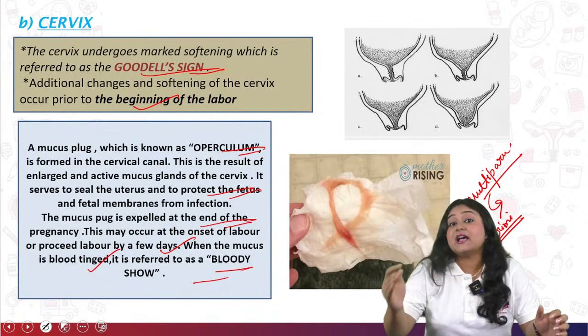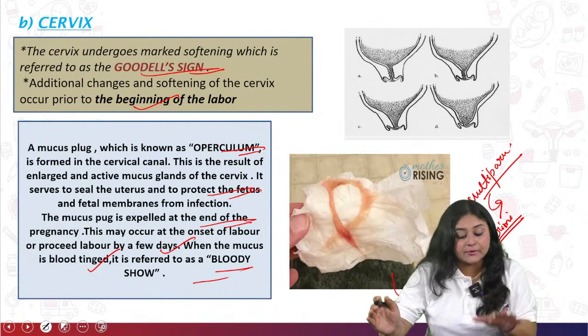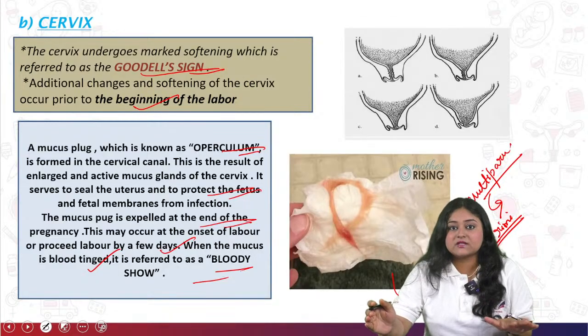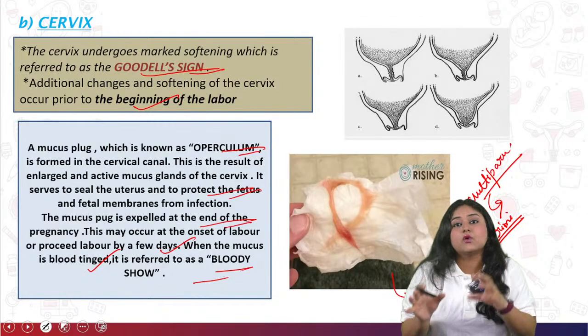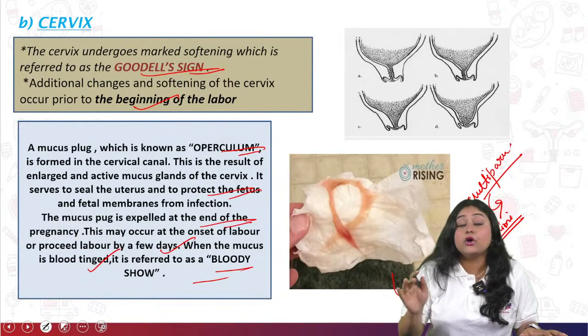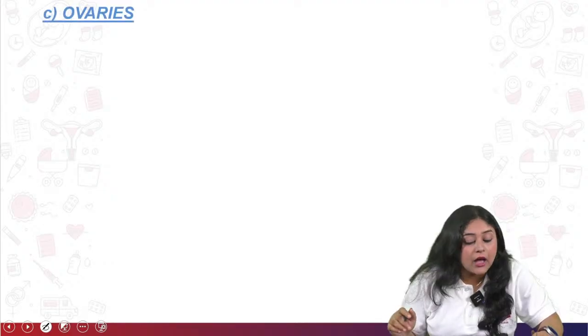So sometimes they ask you what is the show presentation. It is the same thing: bloody show, mucus plug, blood plug, everything, like the operculum. Okay, so there are so many synonyms for this bloody show or the show presentation. So now come to the ovaries.